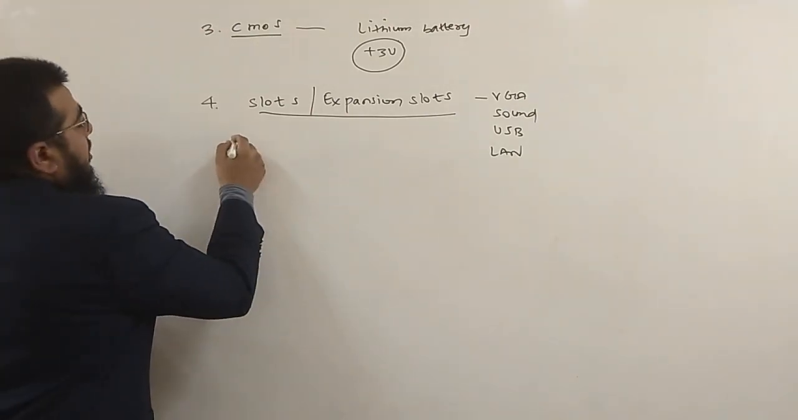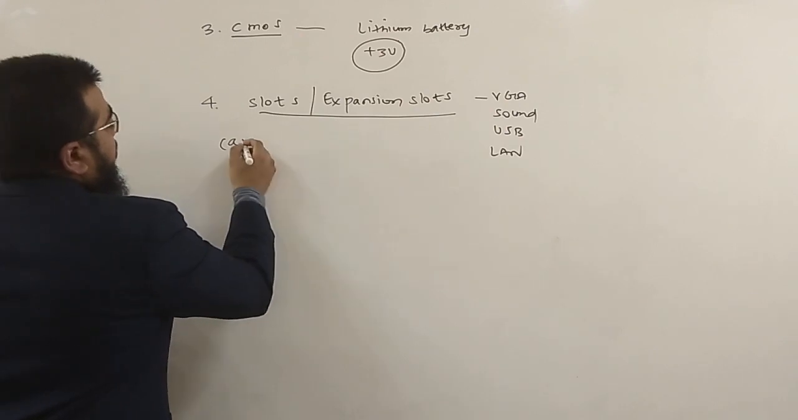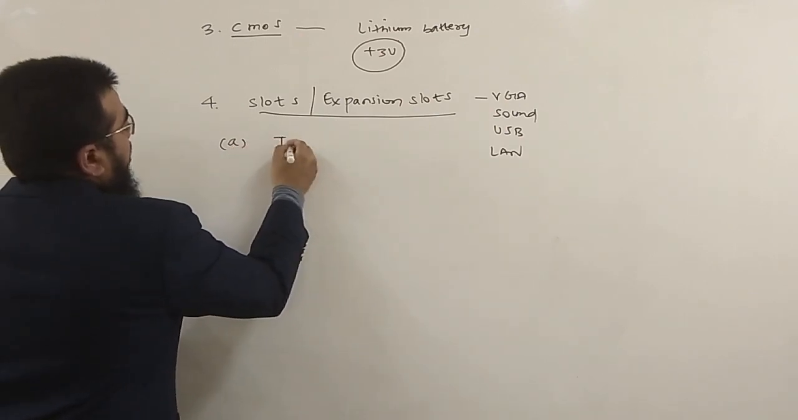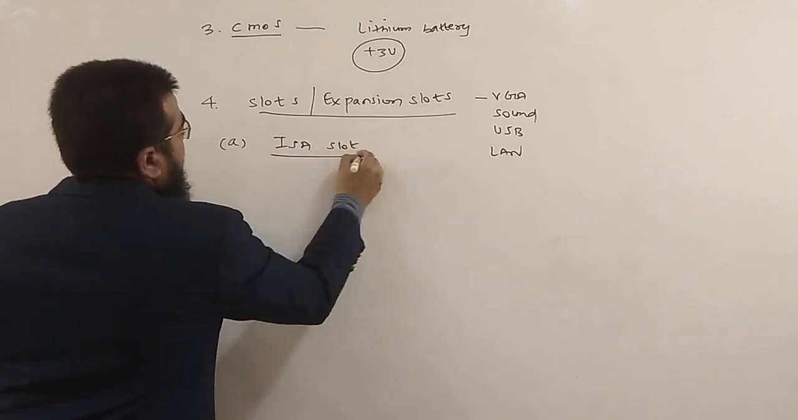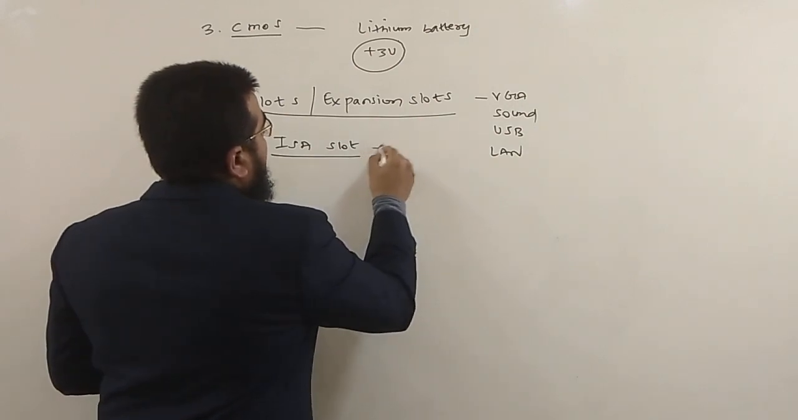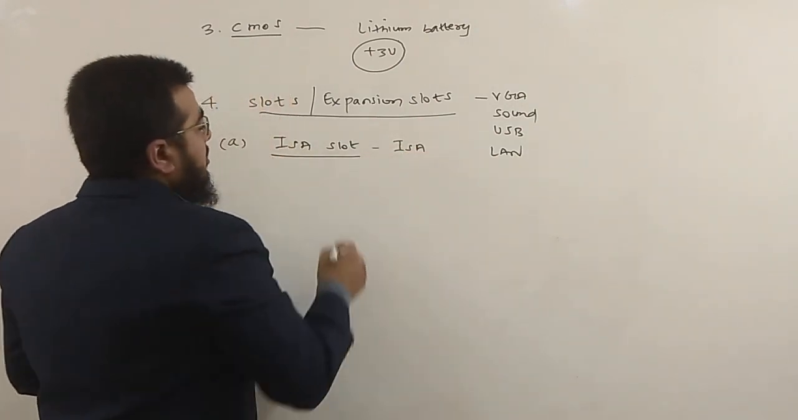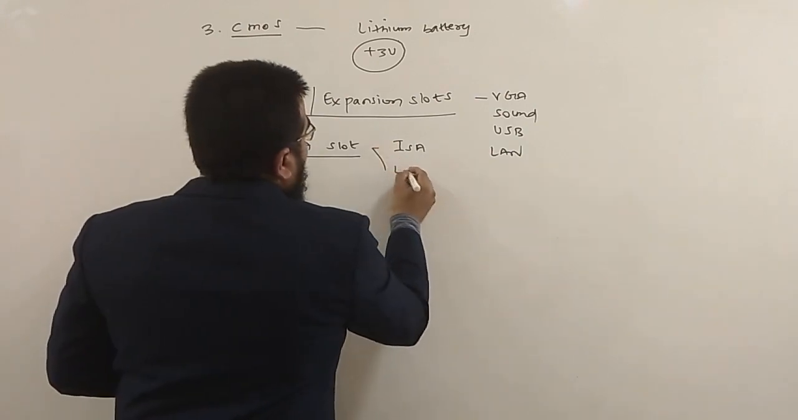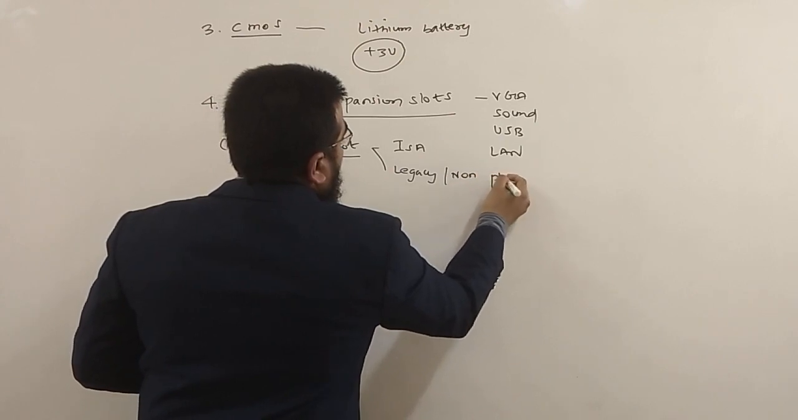Let us see the different expansion slots available. The first is the ISA slot. In this slot, you will be able to fix an ISA card, also known as industry standard architecture. These are also known as legacy cards or non-plug and play.